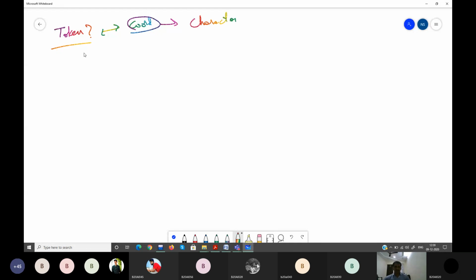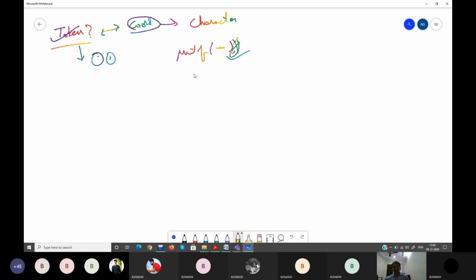So an indivisible unit of your syntax structure is called a token. Indivisible means any kind of dot operator or comma can also come as part of it, because I used the printf like this. So this also forms a token. You cannot divide this. It's very difficult to do, that's why it's formed as a token.